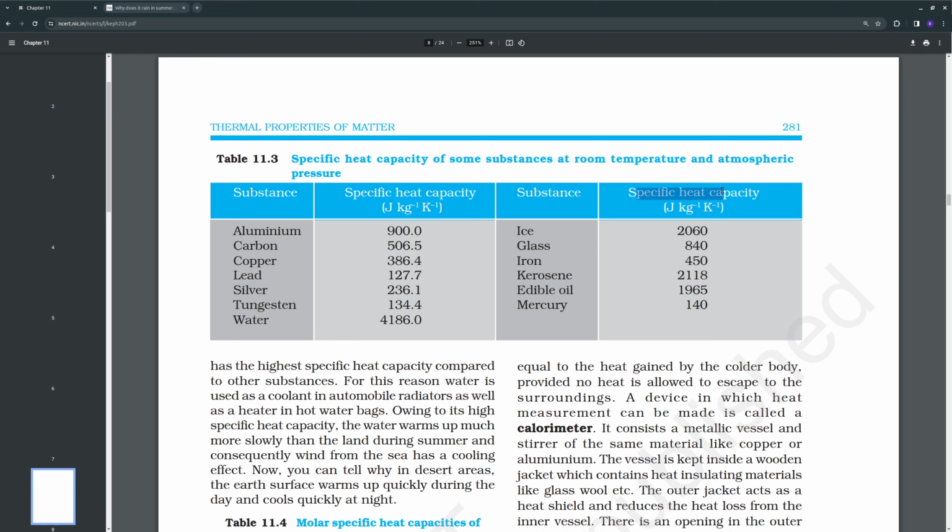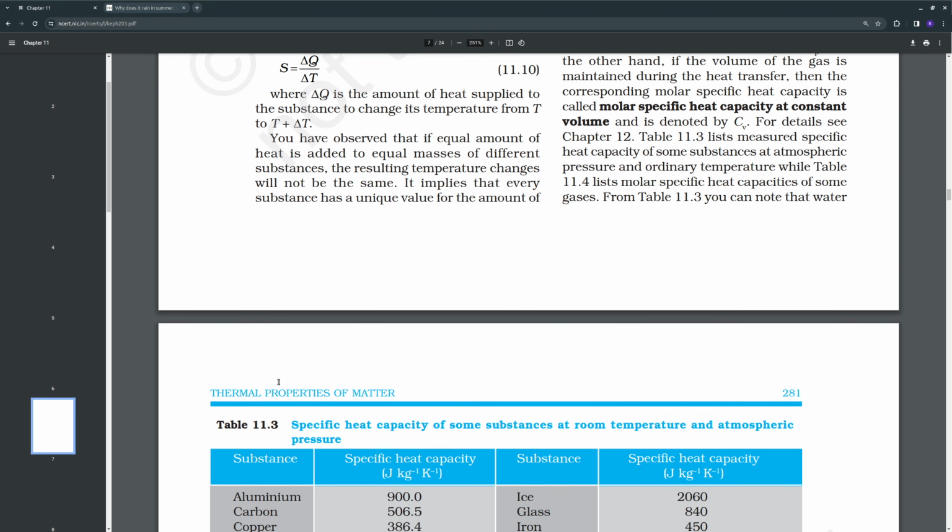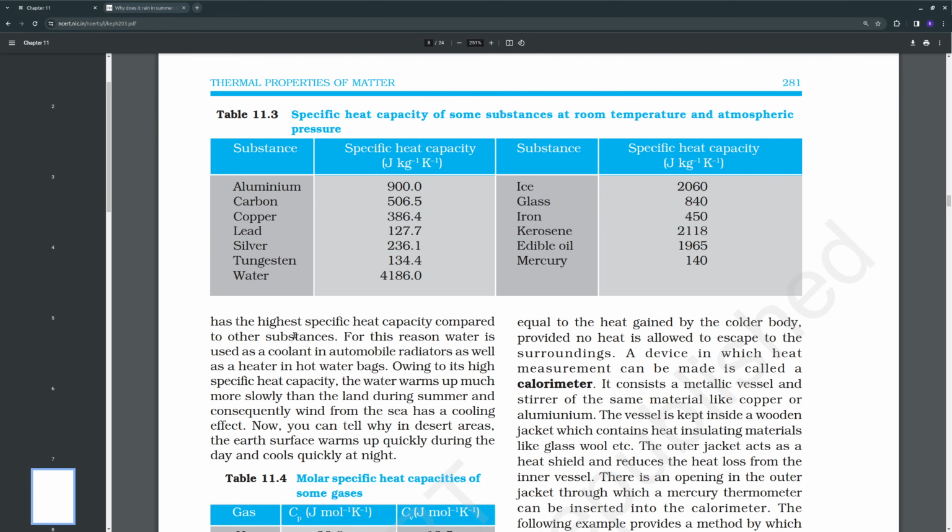So this is specific heat. So the definition of specific heat, and it is clearly mentioned water has the highest specific heat capacity compared to other substance. And just to give a quick explanation what specific heat is, it is the amount of energy required to raise the temperature of 1 gram of substance by 1 degree Celsius. So the more the specific heat, the more the energy is required to raise its temperature.